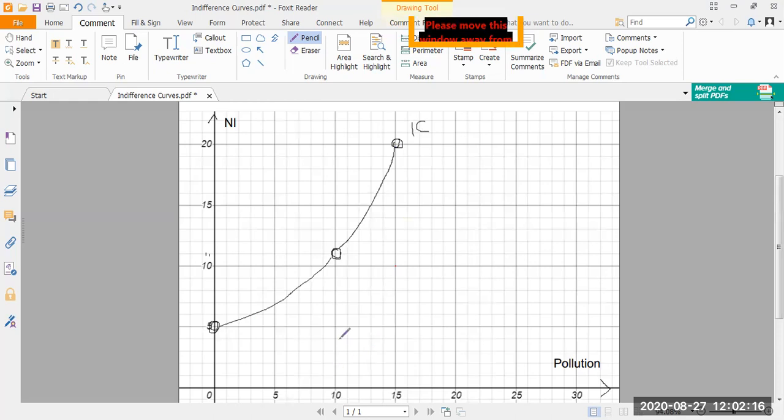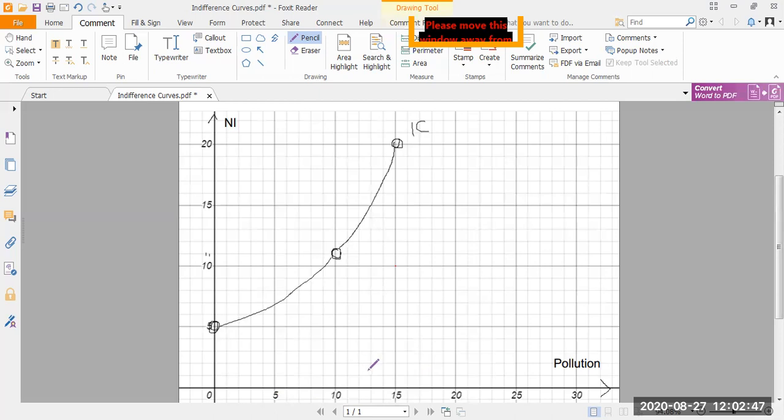So what happens is, let's consider the mid, not necessarily mid, but kind of in the middle section, we have 10 units of pollution and 11 units of national income. Now, as I keep on increasing the amount of pollution, it's already a very high level of pollution. From 0 units, I have gone to a level of 10 units of pollution, and I'm still increasing the level of pollution. So the people will say, we don't need any more national income. Please stop with the level of pollution. We don't need to develop any more.